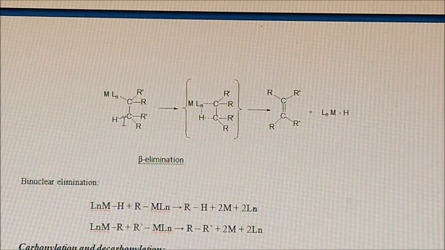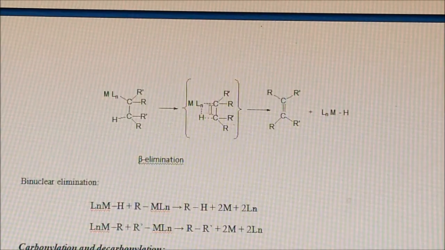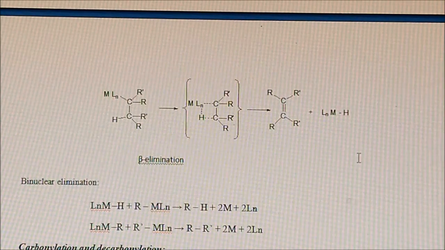Usually it may be H minus or H plus. So it will form a 4-membered cyclic transition state. After the formation of this 4-membered cyclic transition state, it will undergo ring opening. After the ring opening, we will get this type of eliminated product.